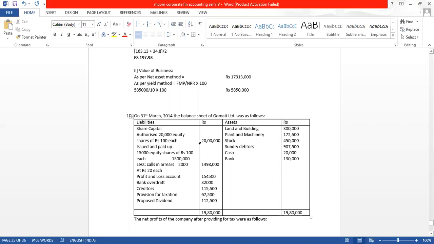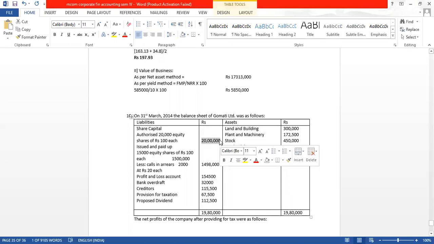But as you know, authorized capital is just the limit, the ceiling for the company, so while totaling the balance sheet we will not add it.